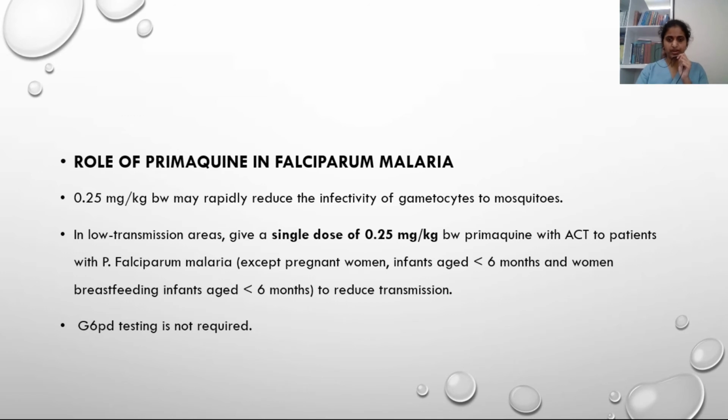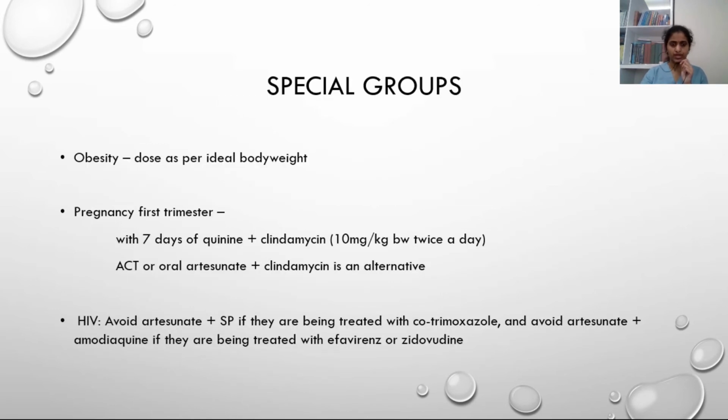But this primaquine is contraindicated in pregnant women, infants of less than 6 months, and breastfeeding women with infants aged less than 6 months. Special groups. In case of obesity, you have to calculate dose as per ideal body weight, not as per actual body weight.